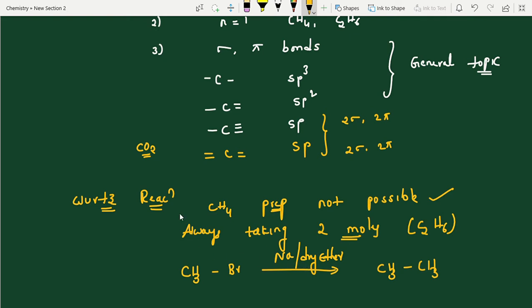This is Wurtz reaction reagent, then you can expect the product. This is 2 moles. Clear? So like this. And byproducts are there, NaBr and all. But main points I am discussing here.